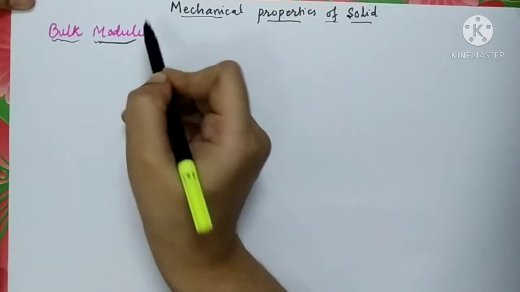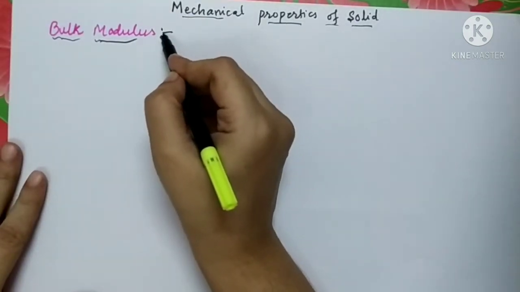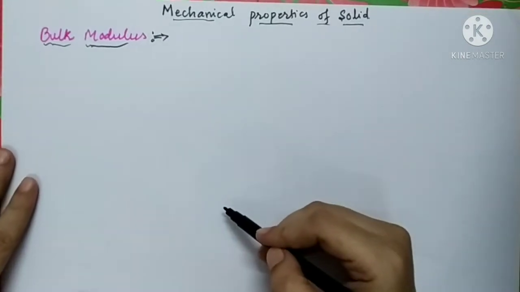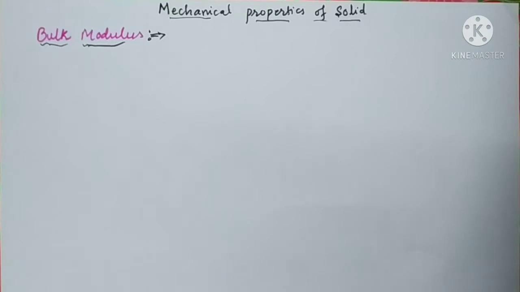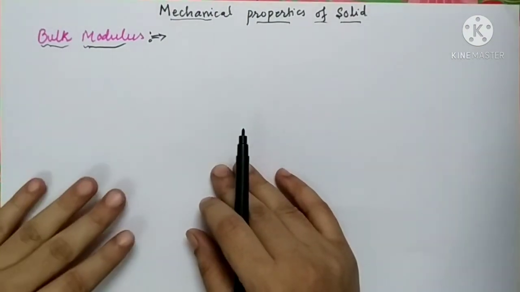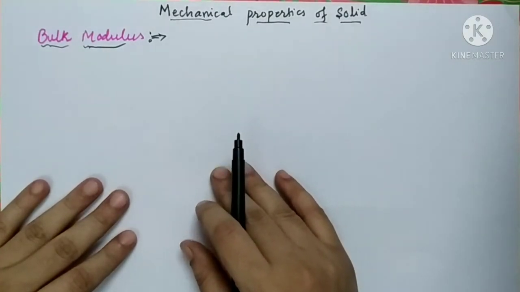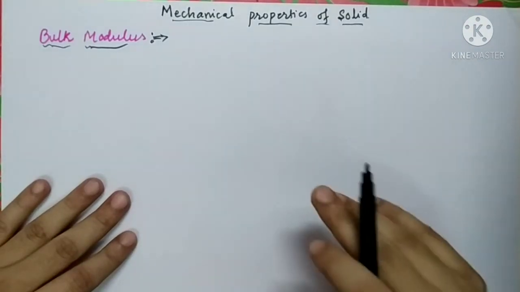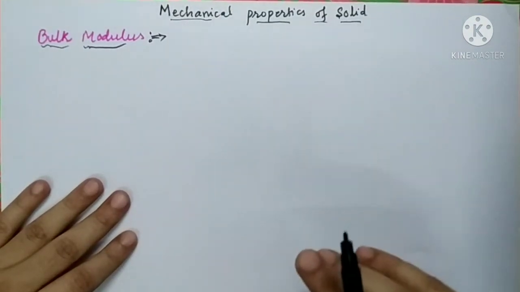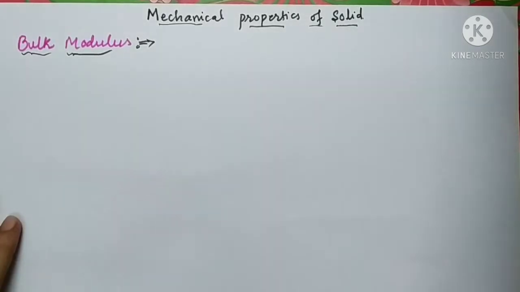The second one, bulk modulus. Bulk modulus is nothing but the changes which are related to the change in volume. Means if the volume of the object changes, then we will define the bulk modulus of elasticity. So let us see what it is. So let's study what is bulk modulus.